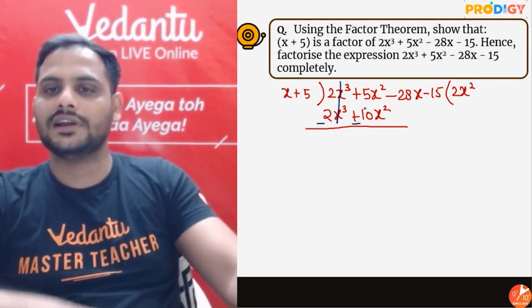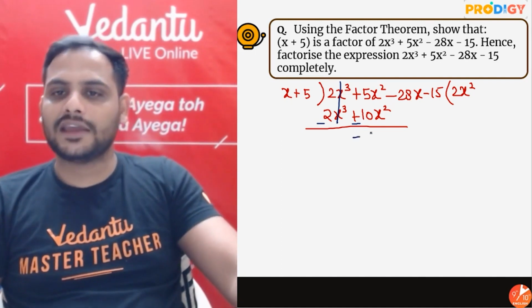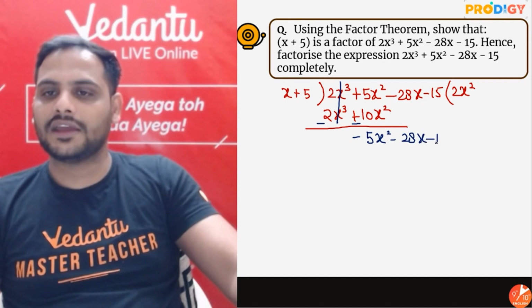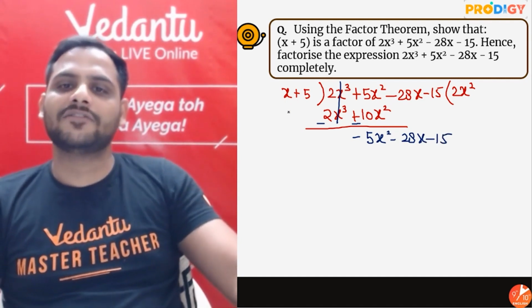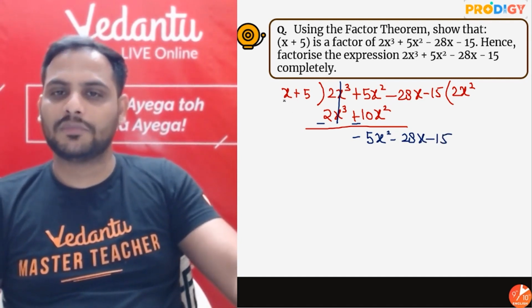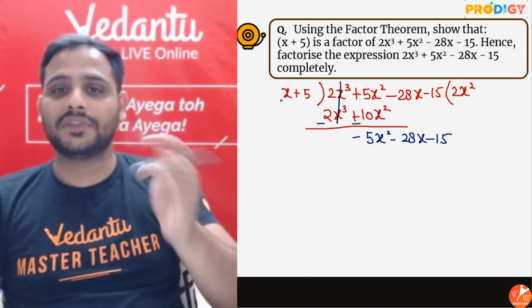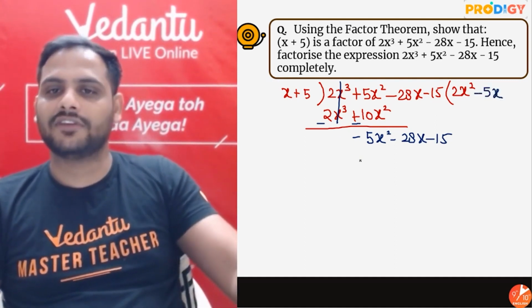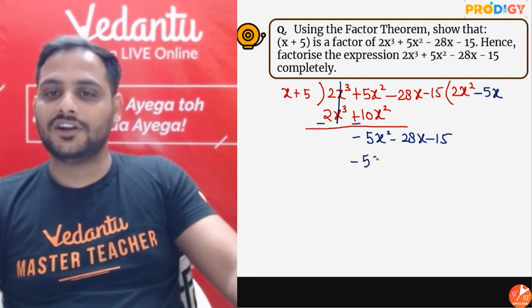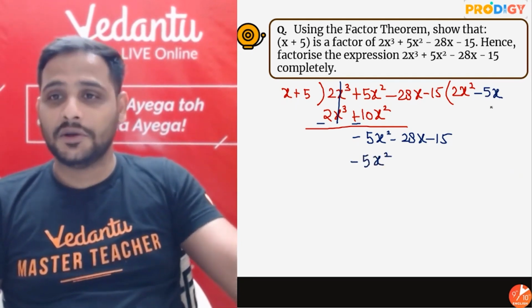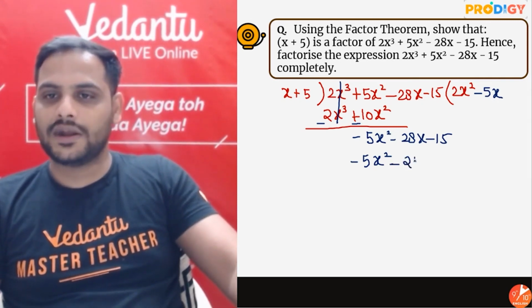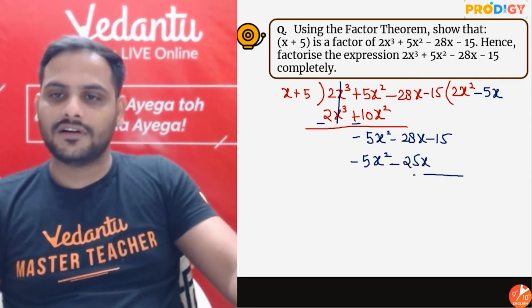This got cancelled. 5 minus 10 is minus 5x square minus 28x minus 15. We have to multiply x with something to get minus 5x square. Obviously I'll multiply with minus 5x. So minus 5x into x is minus 5x square. Minus 5x into 5 will be minus 25x.